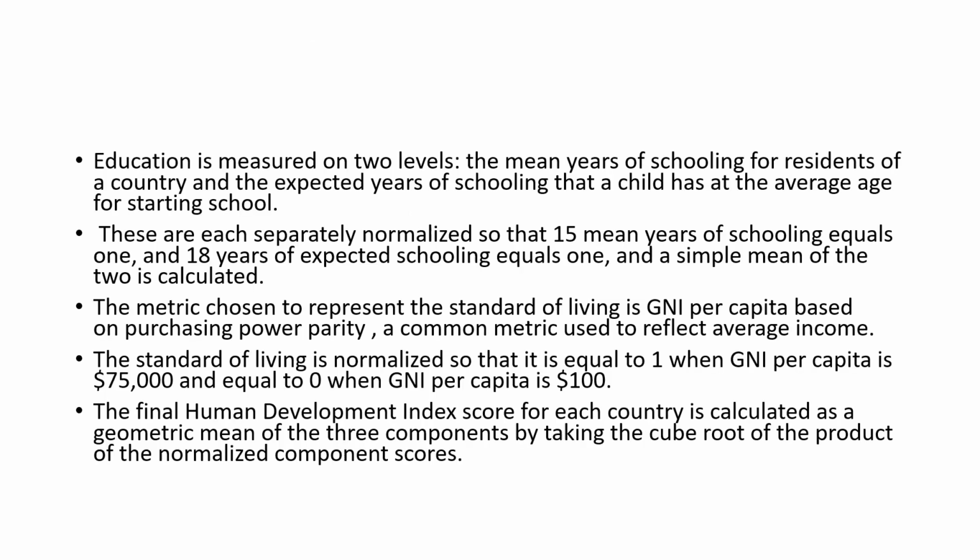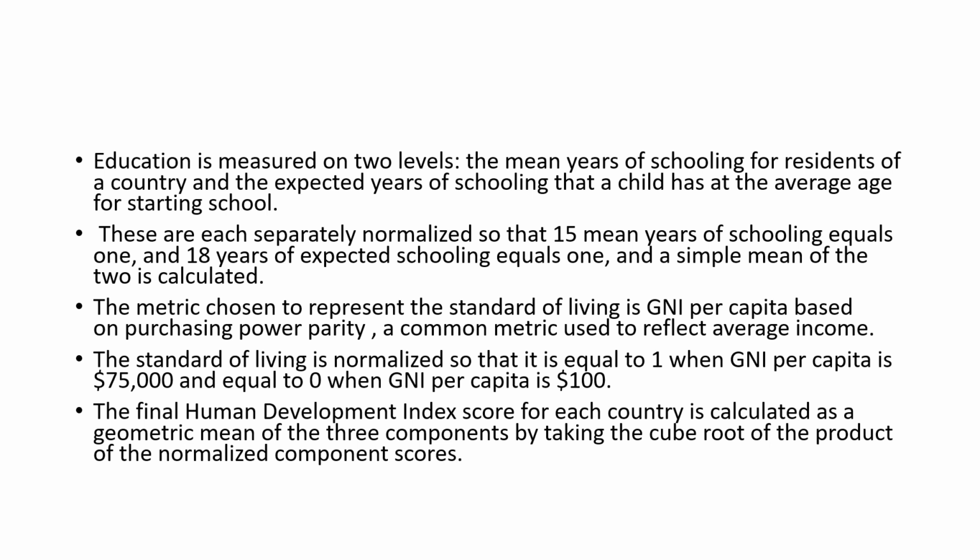Okay, now coming to education, it is measured at two levels. We have already seen mean years of schooling and expected years of schooling, and both of these are normalized separately, so that 18 years of expected schooling equals 1, and a simple mean of the two is calculated.